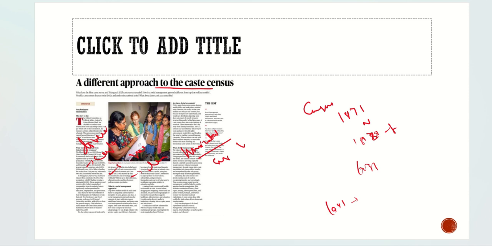And also why it is different, because the stigma related to caste won't be counted, but the things which we can provide them, how we can help them, that is the different approach which we are going to get through this caste census, which would be conducted from 2027. So this is what this whole article is basically talking about in a nutshell. With this, let's try to solve the question here and see what question we can frame from this article.